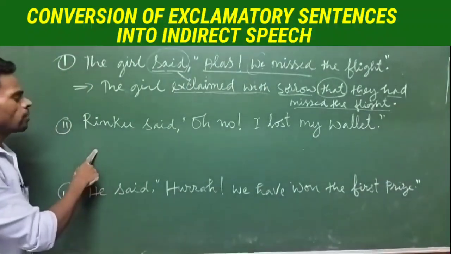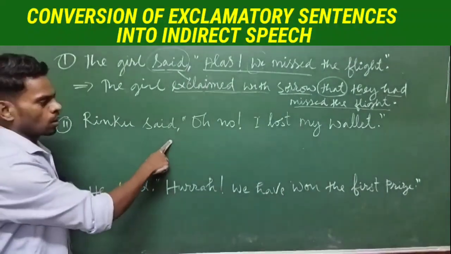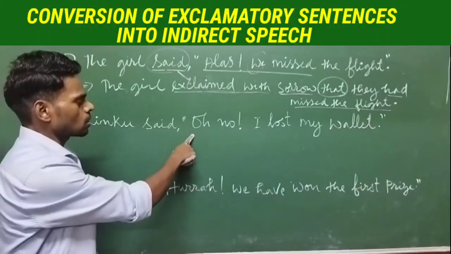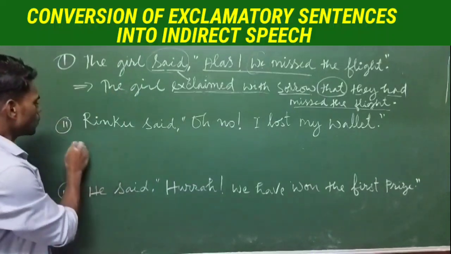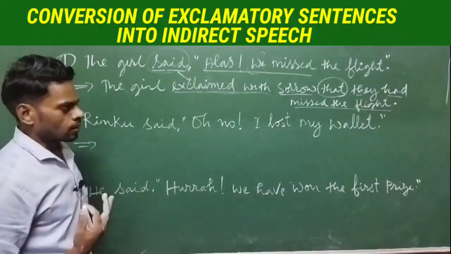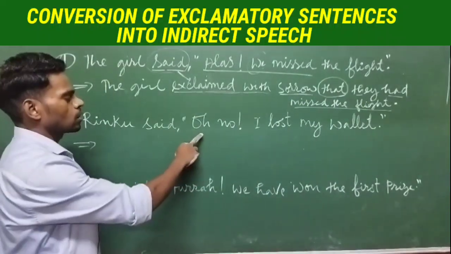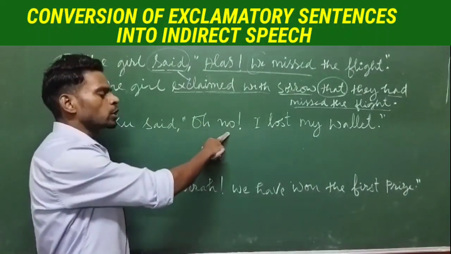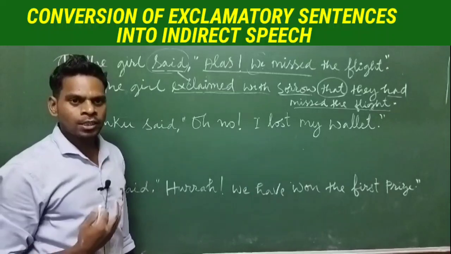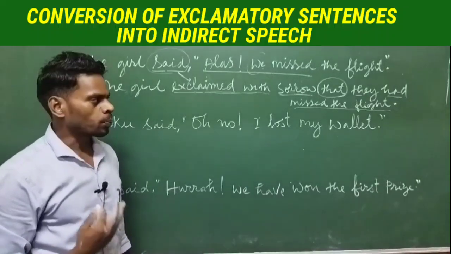The next example: Rinku said, "Oh no, I lost my wallet." Let's change it. Is Rinku happy or sad here? Rinku is not happy because he has lost his wallet or purse.